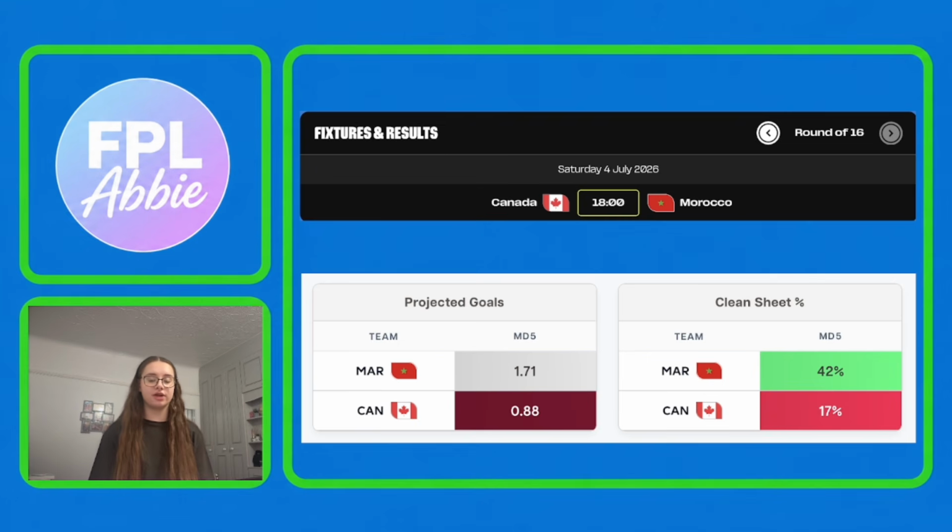And so far we've only got one confirmed fixture, and that is that Canada are going to be playing Morocco. And I've got the projected goals and the clean sheet odds for this fixture, and these have come from FPL Joe's website, so I will leave a link to that down in the description.